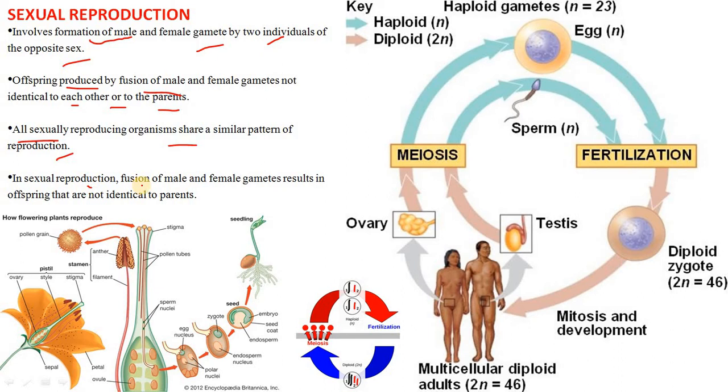All sexually reproducing organisms share a similar pattern of reproduction. In sexual reproduction, the fusion of male and female gametes results in offspring that are not identical to their parents. So, sexual reproduction involves the fusion of male and female gametes by the process of fertilization. It occurs in complex multicellular organisms where two haploid cells, n, give rise to the diploid, and then it comes back to the haploid.